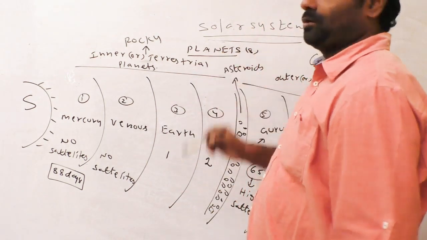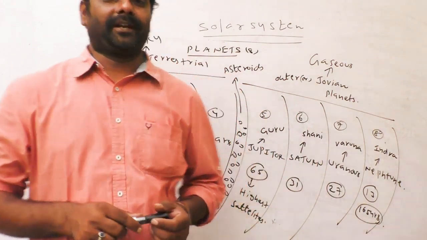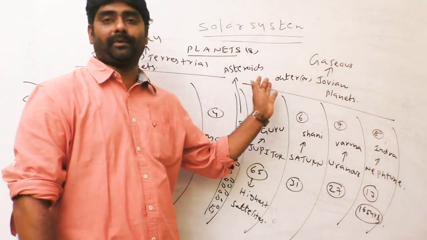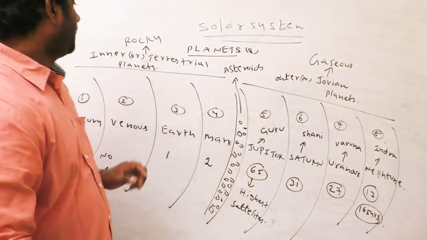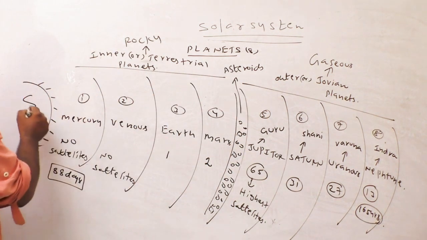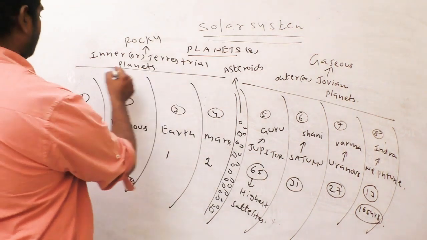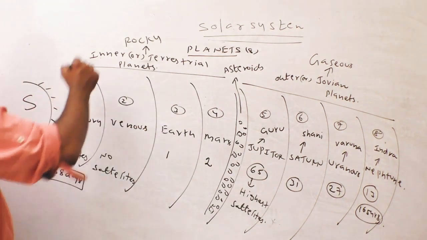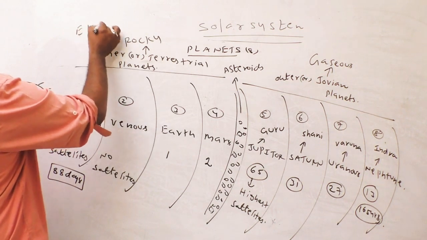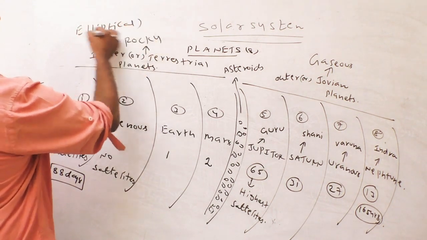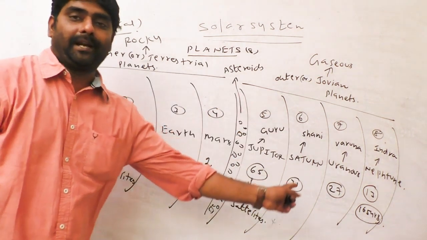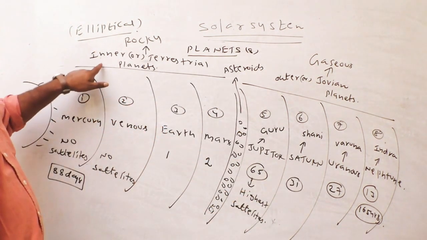See, there are a total of 8 planets, not 9. Pluto was removed from planet status and is now a dwarf planet. And around the sun, the orbit is an elliptical orbit. What kind of orbit? Elliptical orbit. So around the sun, 8 planets are revolving.